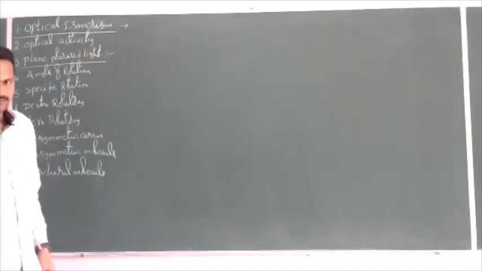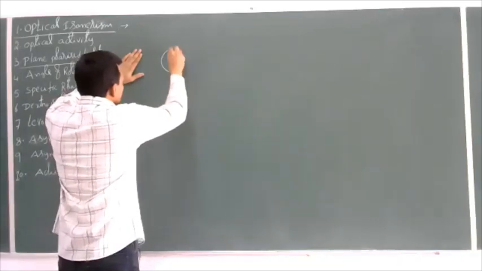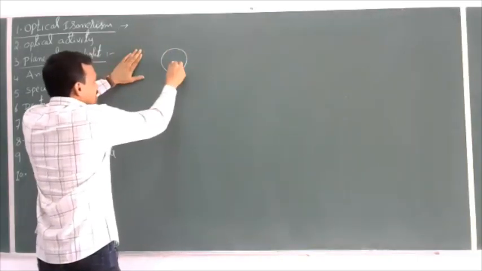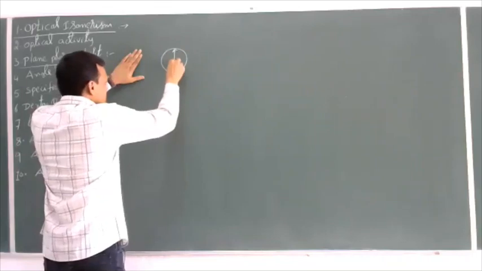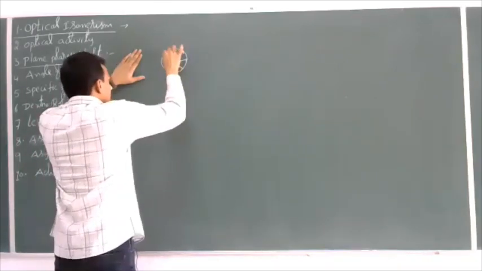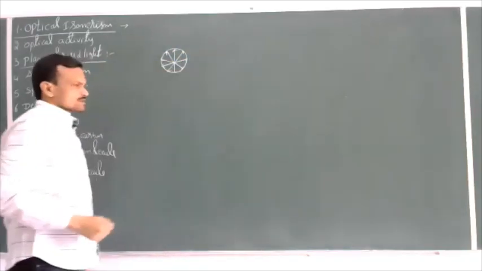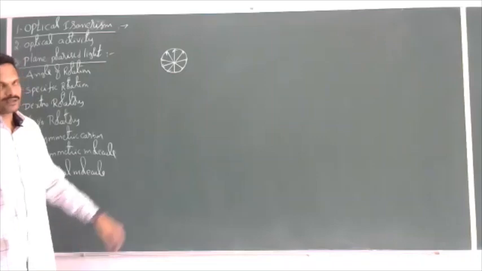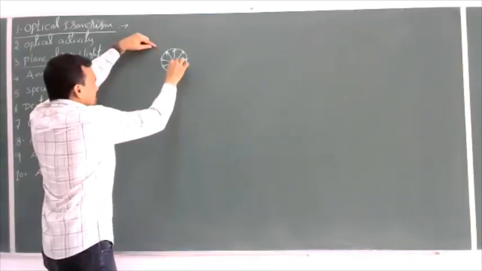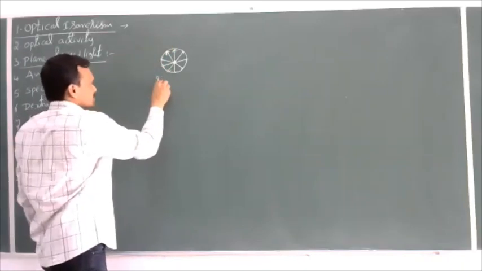Plane polarized light. See, ordinary light consists of photons in all directions. The photons emitted from ordinary light are in all possible directions. This is ordinary light.